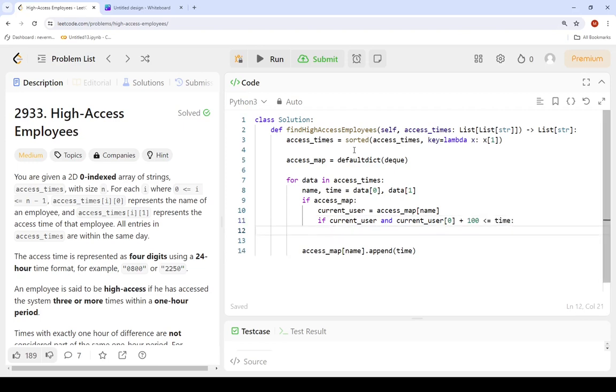We'll pop it from the left, which is removing the first item from the queue. Let's convert it to an int here, and here as well.